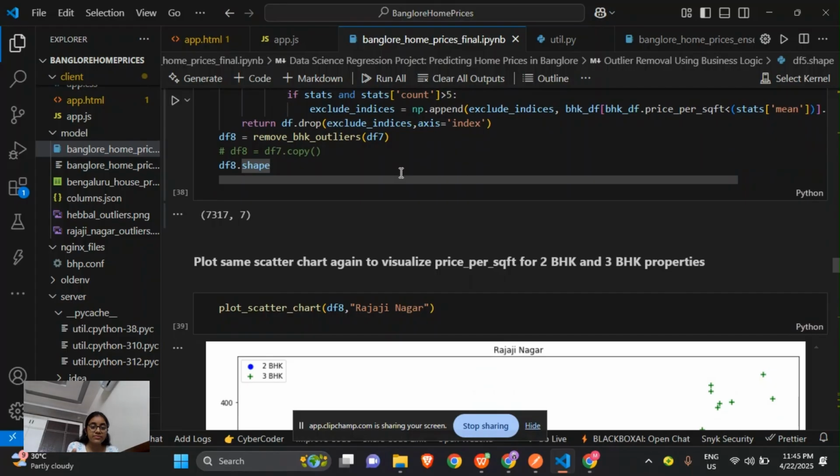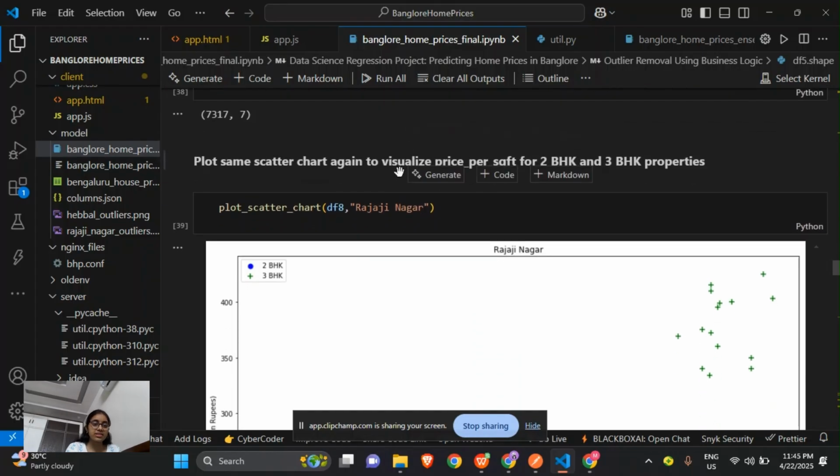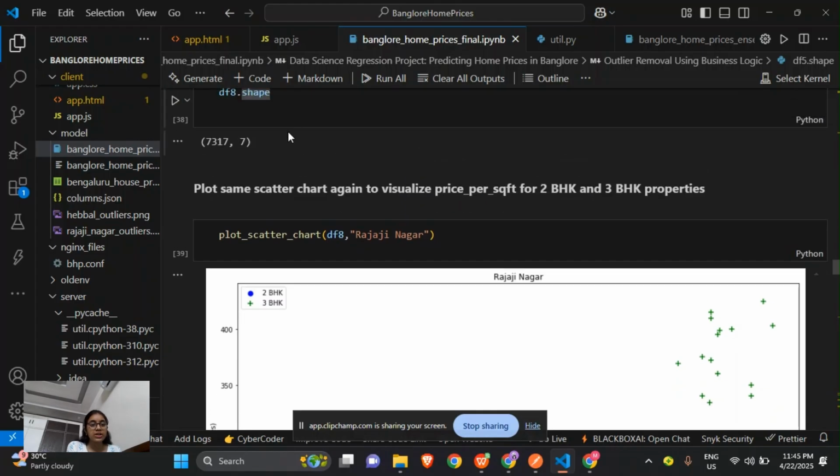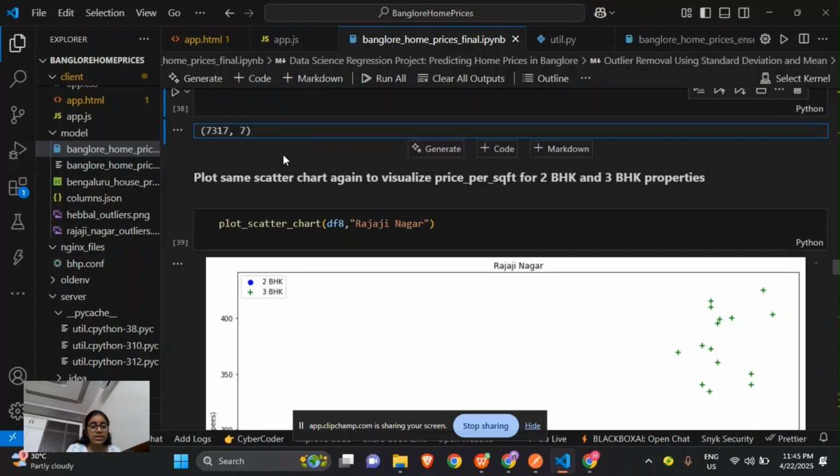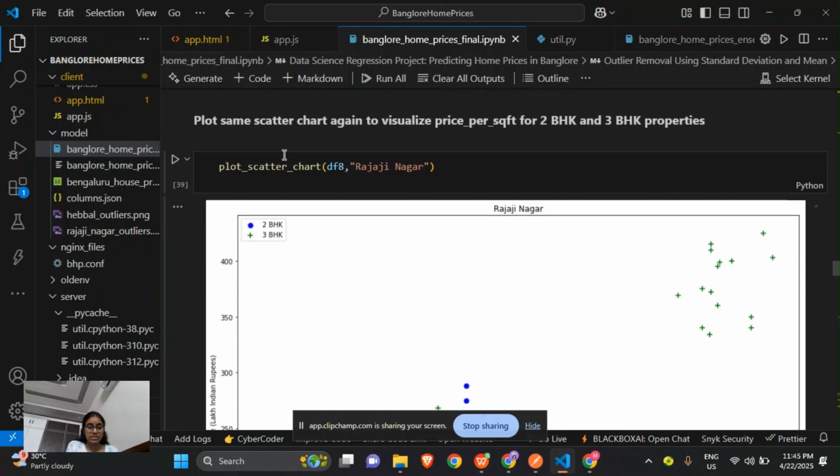So here what we did is we removed the outliers, and the count greater than 5 also makes a part where we can compare the BHKs with enough data. So we finally dropped these outliers and ensured 3 BHKs are priced higher than the 2 BHKs, where it should not be the other way around. And also we have then checked the shape, and some of the data has been removed as outliers, so the data has been reduced to 7317 rows or tuples.